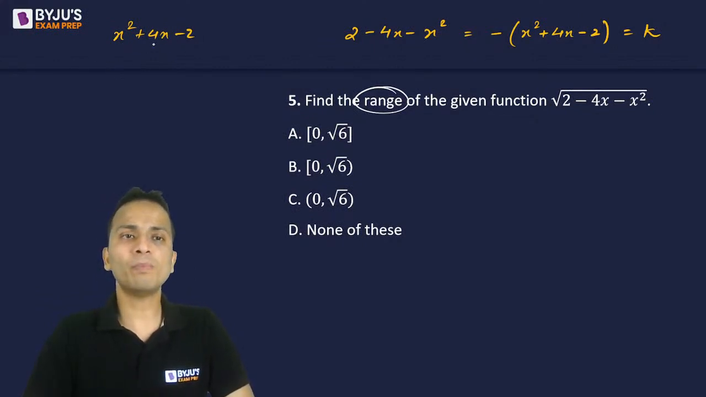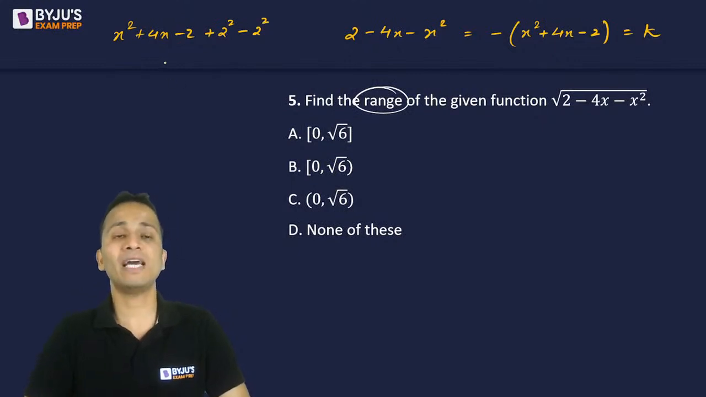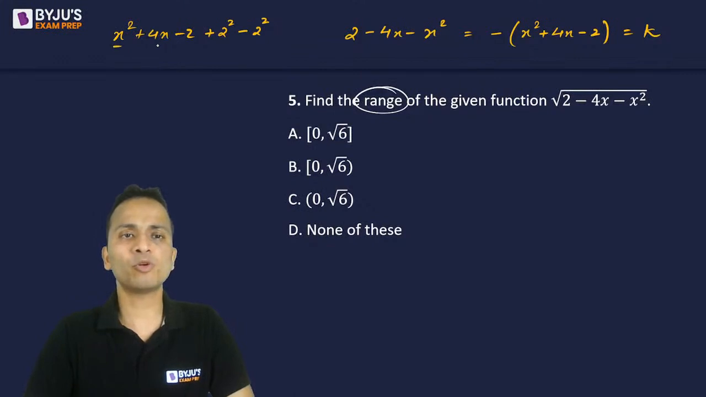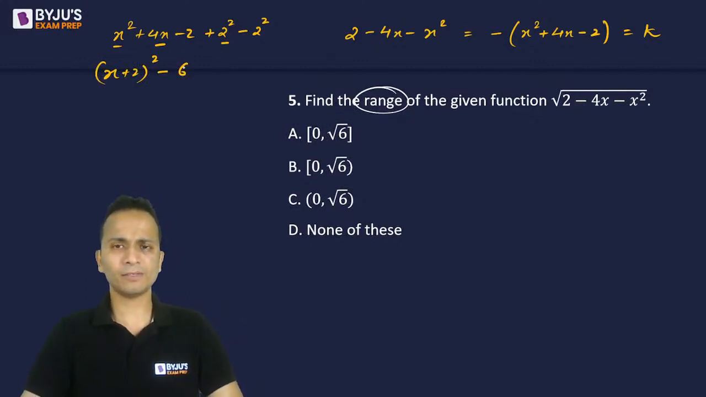So to convert it into a perfect square, I'll add and subtract the square of 2. Why square of 2? Coefficient of x is 4, half of 4 is 2. So that is why we take half of the coefficient of x, square it, and add and subtract it. So this portion will give you a perfect square. So that is x plus 2 whole square minus 6. All right.